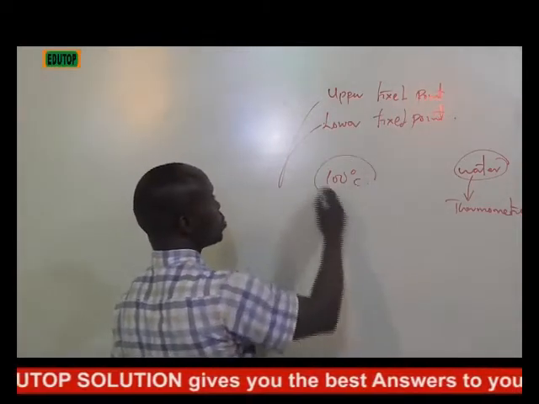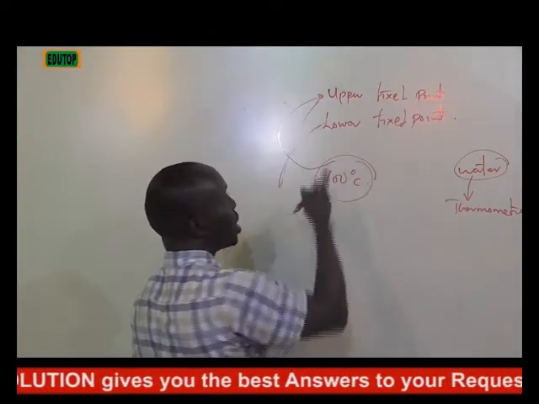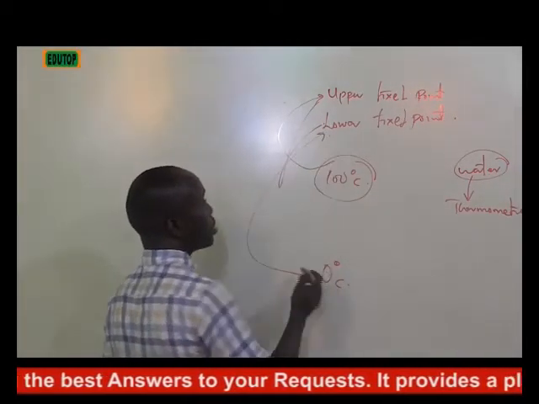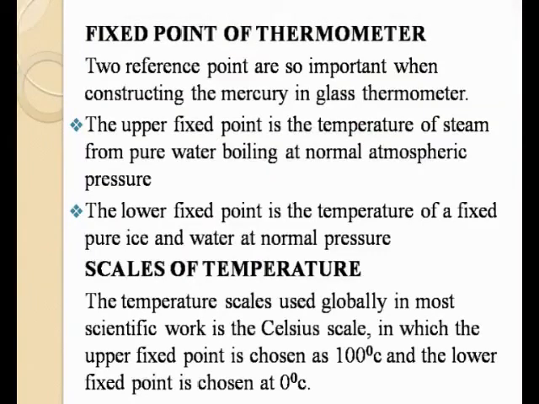The 100 degrees Celsius is what we can relate to as the upper fixed point, while the freezing point is what we can relate to as the lower fixed point. It's as simple as that. Are you getting it now?